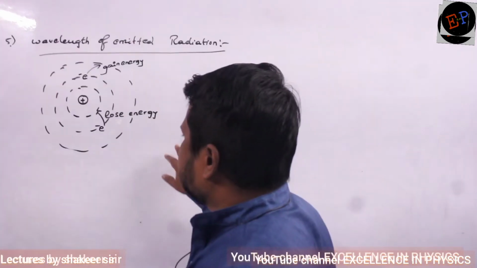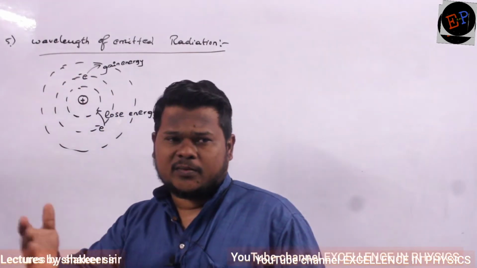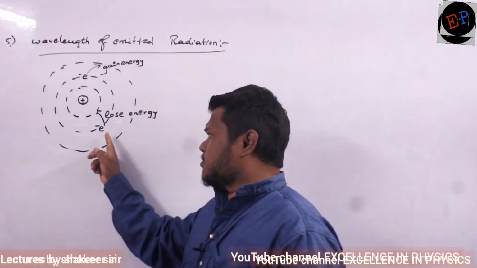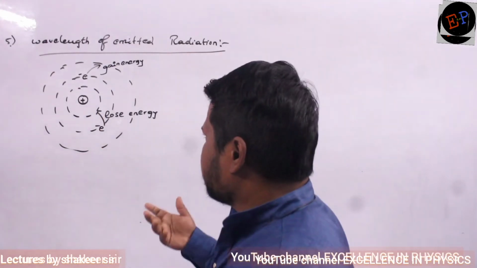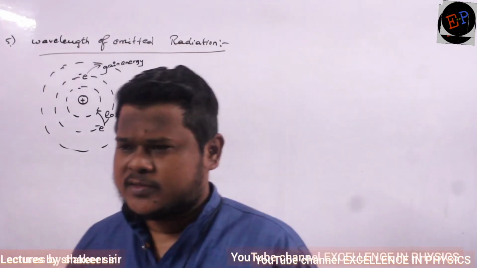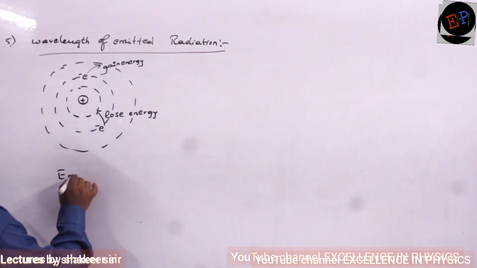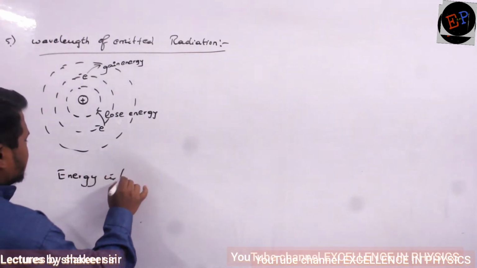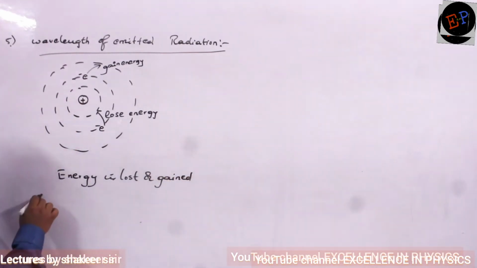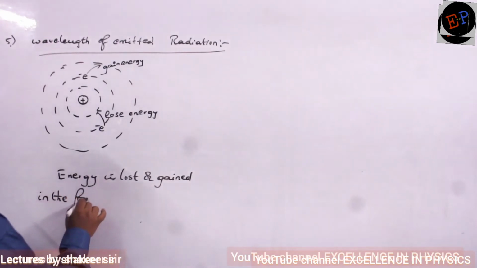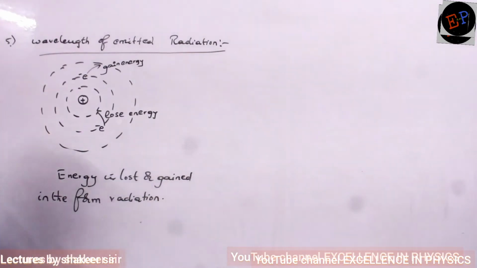Clear? So see, when an electron wants to move from a lower orbit to a higher orbit, it should gain energy. Similarly, when it returns from a higher orbit to a lower orbit, it should lose energy. And energy is lost or gained in the form of radiation only, no? In the form of electromagnetic radiation. Okay? So radiations are electromagnetic in nature.